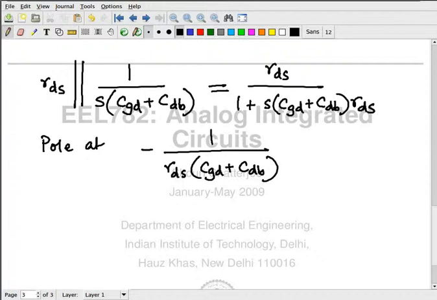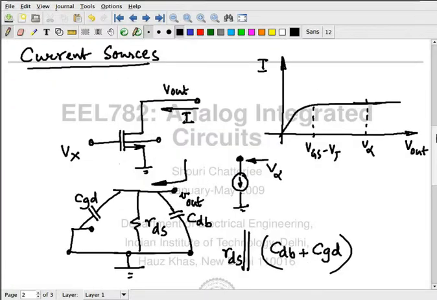I'm clear? Okay. So this is what I see looking in from outside. So what does that mean to you? I'm giving you a current source. I'm telling you that hopefully in this entire region RDS is more or less the same, and the values of the capacitances are also more or less the same.